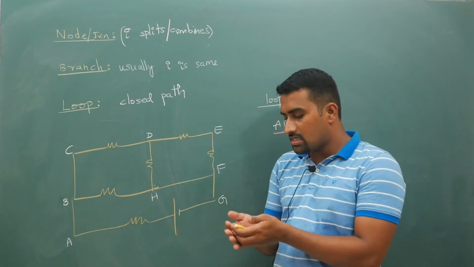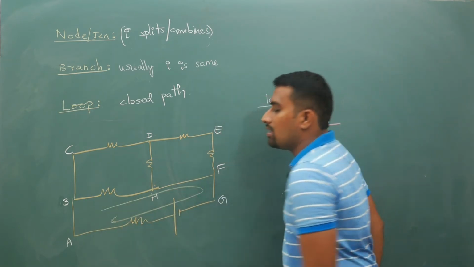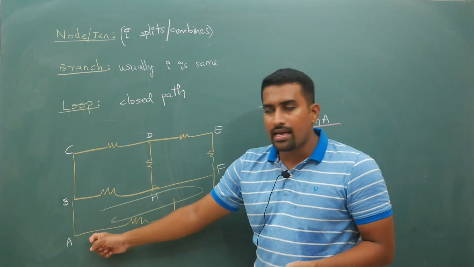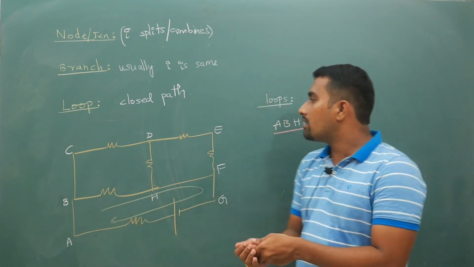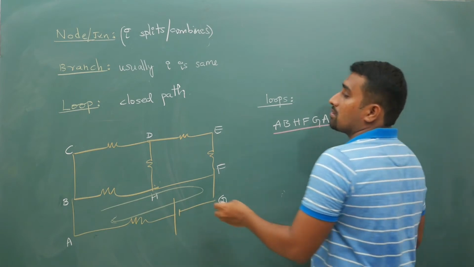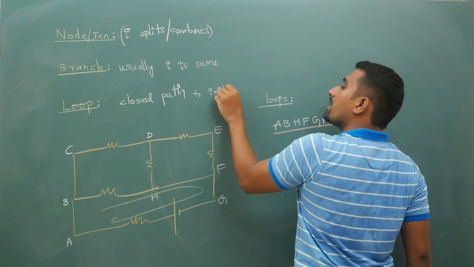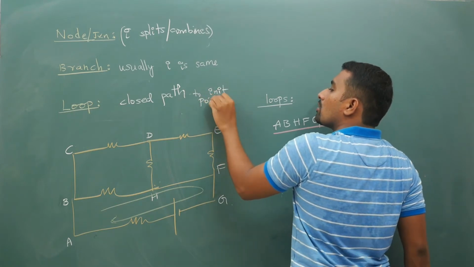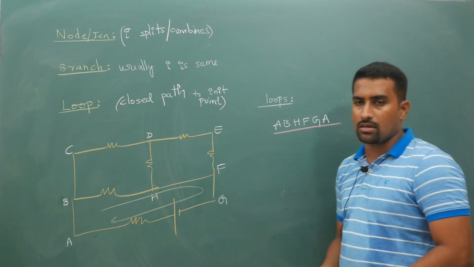It is still the same loop. Whether you start at A, loop means a closed path, and you should land back at the origin. Closed path to the initial point, that is the only loop. To close it, obviously you come back to the initial point.